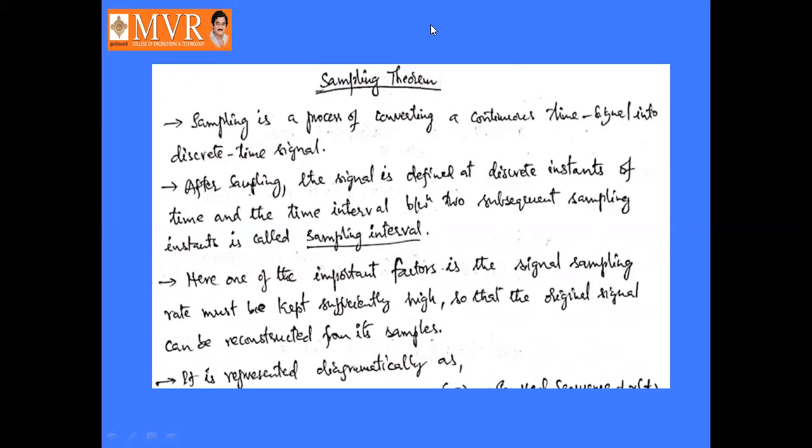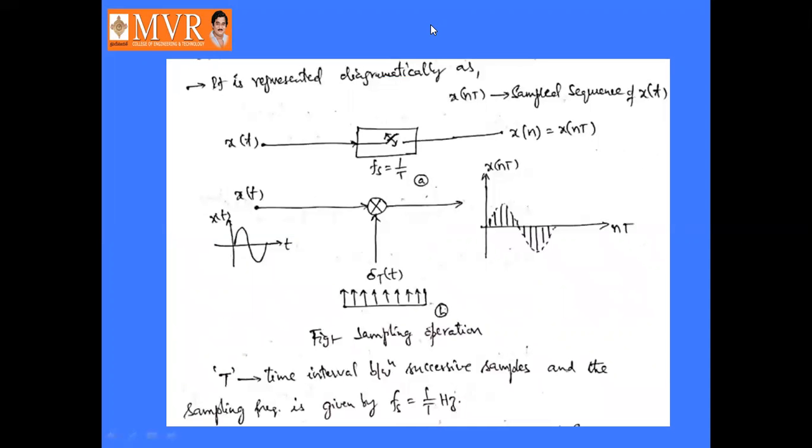It is represented diagrammatically like this. See here, x of t is the given signal. Fs is the sampling frequency, that is the reciprocal of the time period. It will give the sampled sequence of the signal. So x of n is equal to x of nT, that is the sampled sequence. So how to get this sampled sequence? It can be frozen for some time and divided into equal intervals of time.